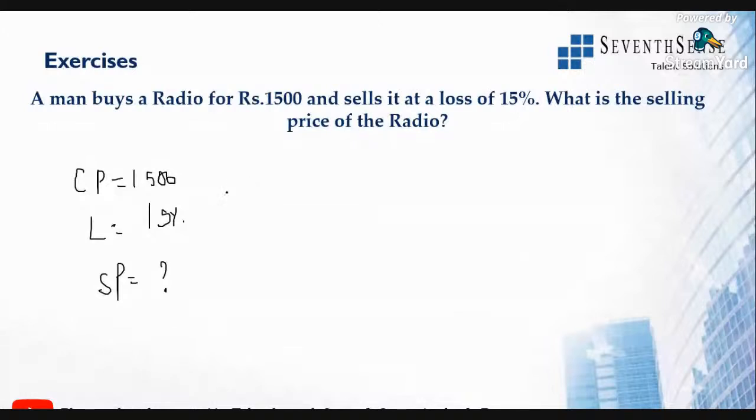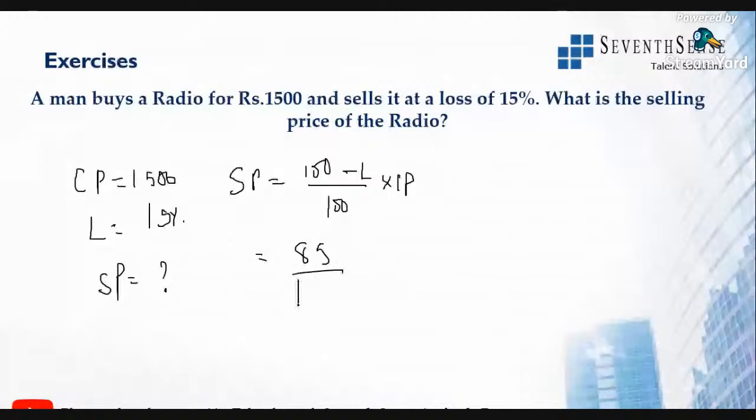The formula of selling price is equal to (100 minus loss) divided by 100 into cost price. What is the loss value? It is 15. 100 minus 15 is 85. 85 by 100 into 1500. The zeros get cancelled, so 15 into 85: 15 into 8 is 1200, 15 into 5 is 75, so it is 1275. So the answer is 1275.